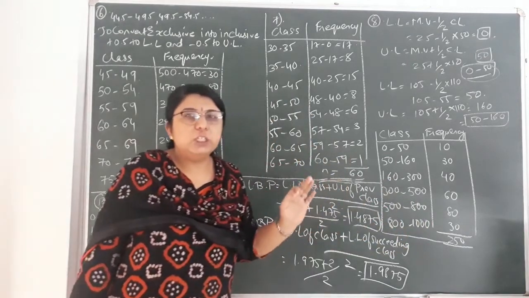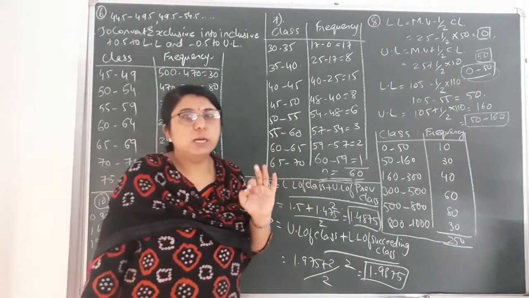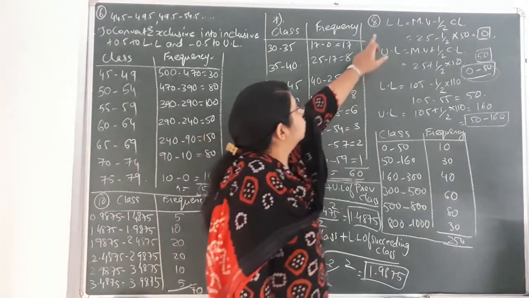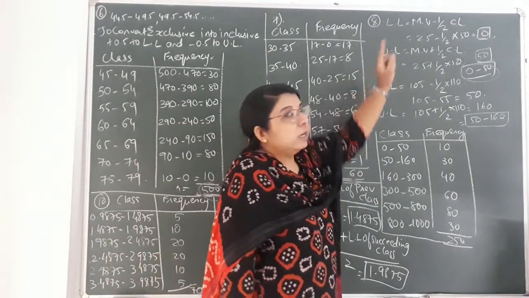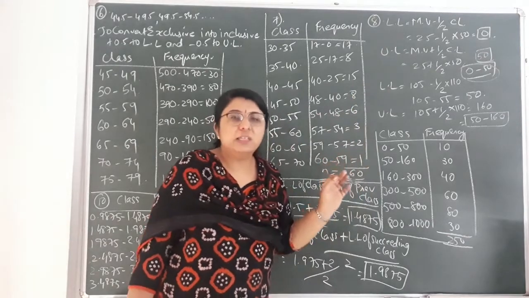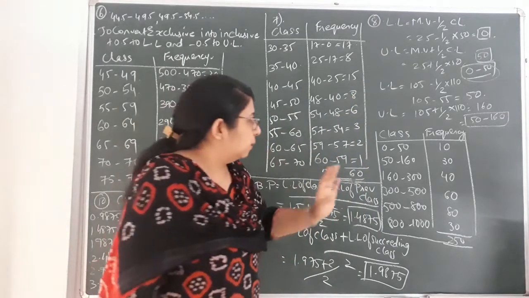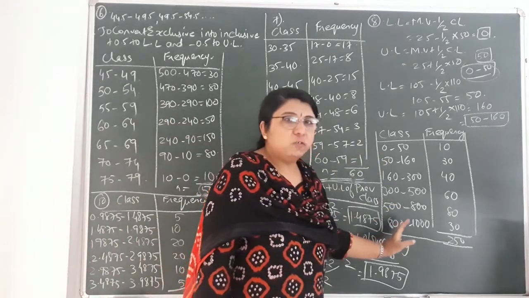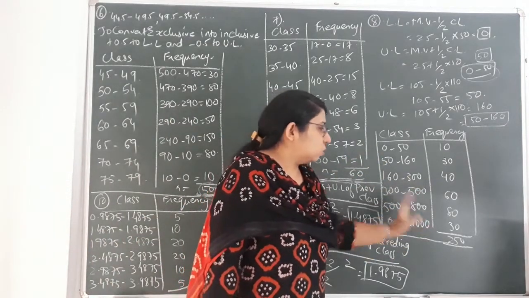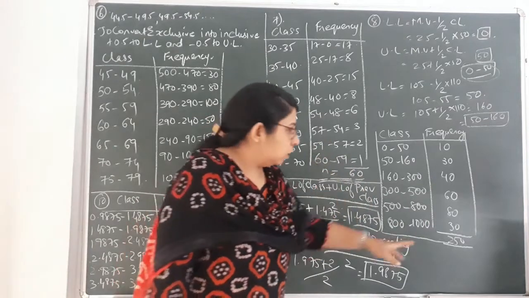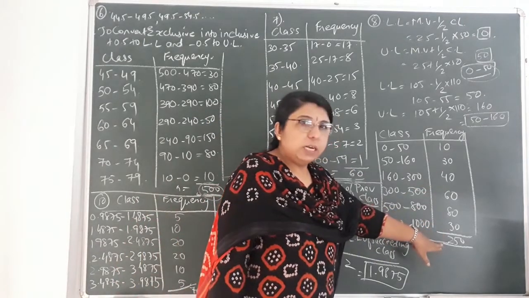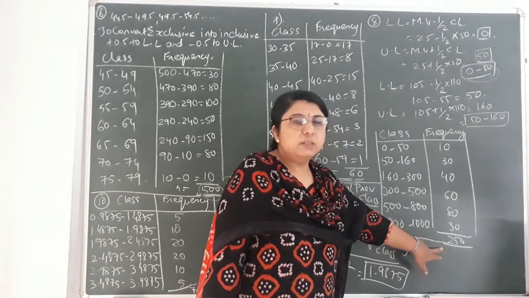It means for each and every class, in order to find lower limit and upper limit, you have to apply these two formulas. For lower limit, that is mid value minus half of class length, and for upper limit, that is mid value plus half of class length. So this way you have to just find the classes, and frequency is already given to you in the question. So just you have to place against each of the classes and get the total of it, that is 250.